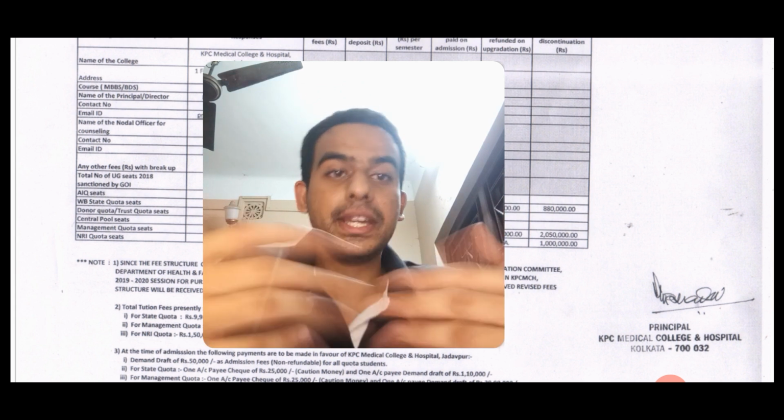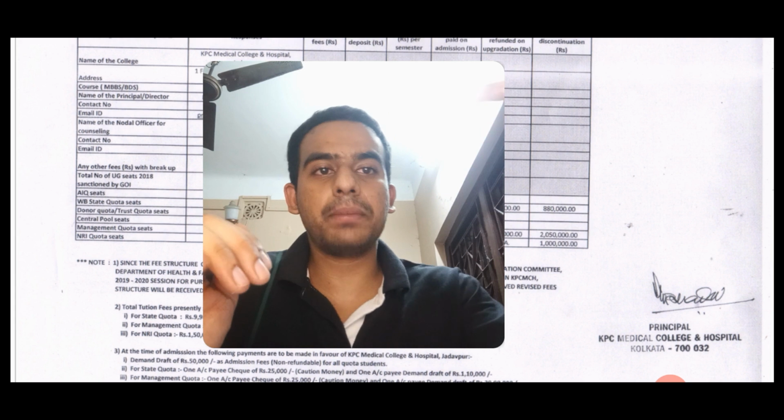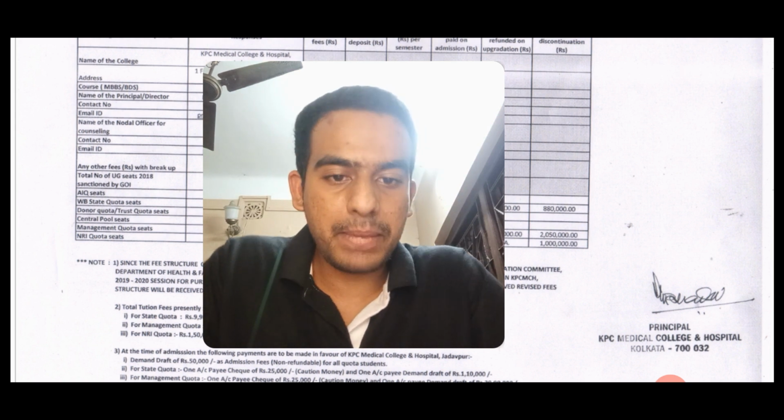And since KPC is a new college, right? When we came in first year, we were the 10th batch of KPC, and the amount of patient load was less. But now that we are in fourth year, we've seen the number of patients increasing. With each passing year, the number of patients increases. So for MBBS level, the amount of patient load in KPC is adequate.